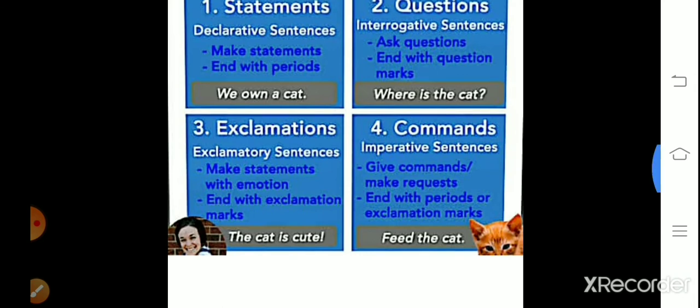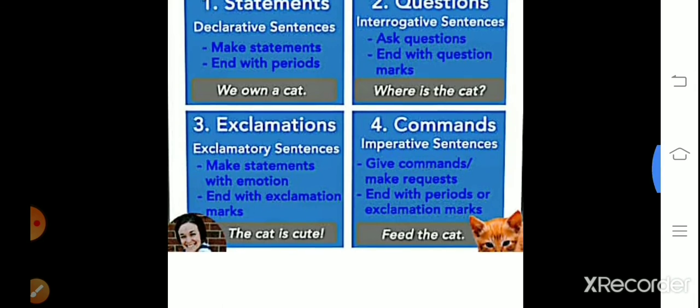And the last one, commands or imperative: give commands, make a request, and it ends with the period or exclamation mark. That is to say, it can be ended with the full stop as well as the sign of exclamation. Here in the declarative, only the full stop should be used.